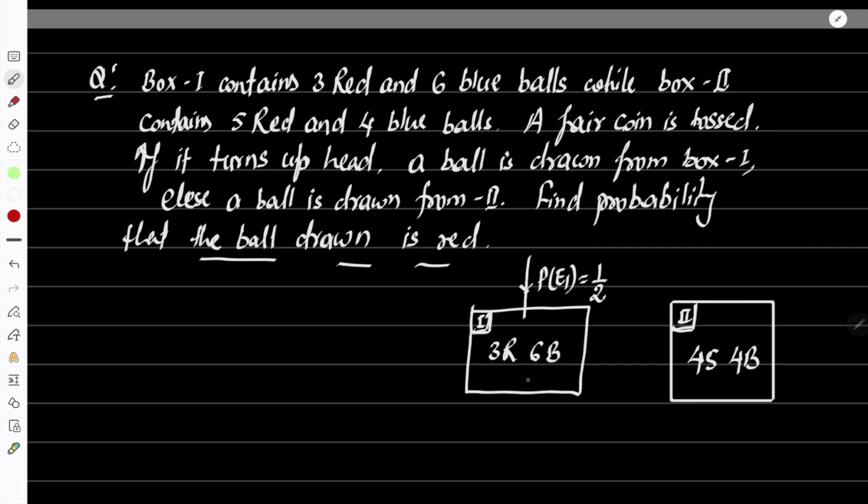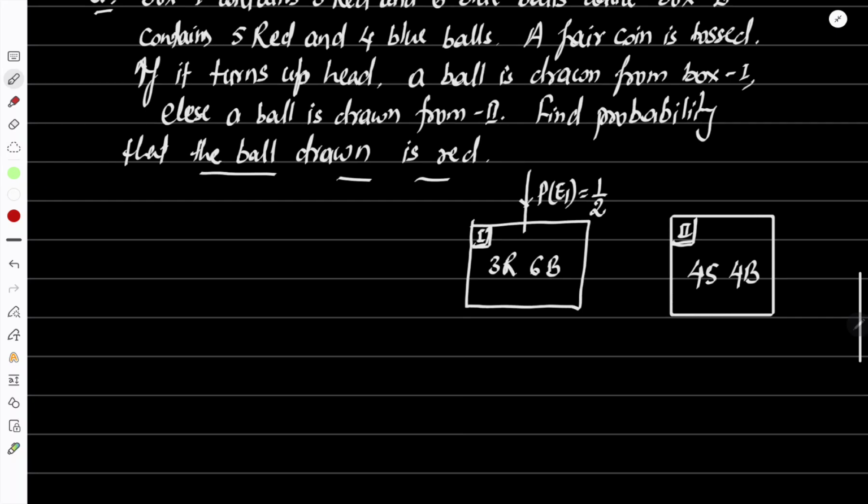Then you will be choosing the ball from box 1. Through E1, you want to perform your event E, to find the probability that the ball drawn is red. That is the event.